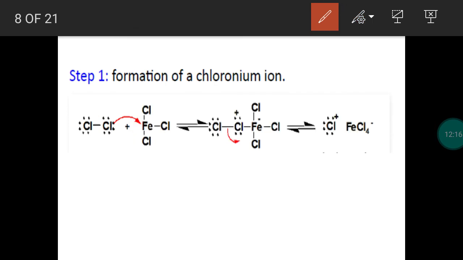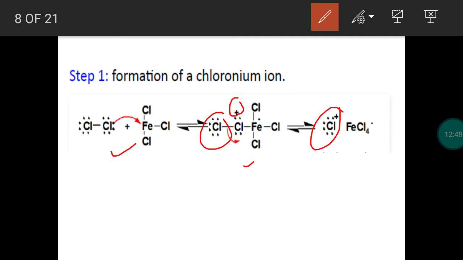First step is the generation of electrophile. How is it formed? The lone pair of electrons on chlorine is donated to this metal. Due to the donation of pair of electrons, chlorine gets a positive charge. So to balance that, the remaining chlorine is leaving as Cl plus, chlorinium ion. Okay. So this is FeCl4 minus, the iron tetrachloride ion.